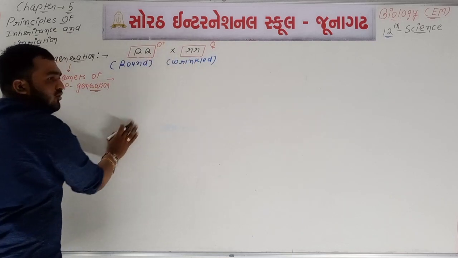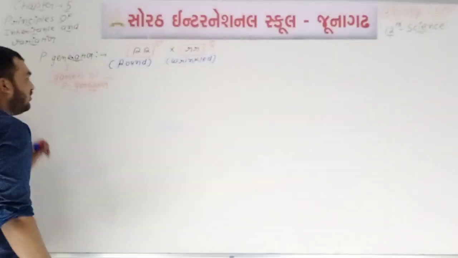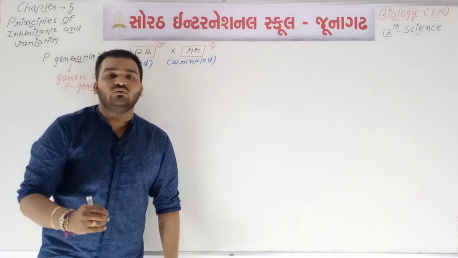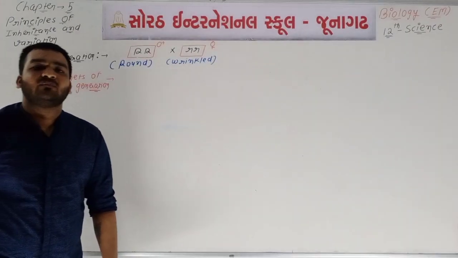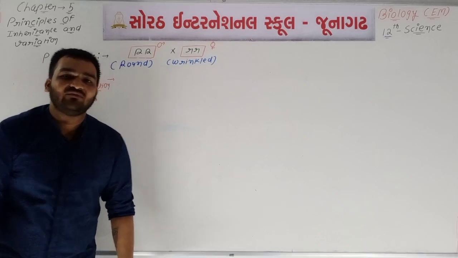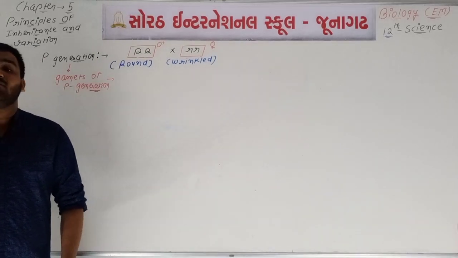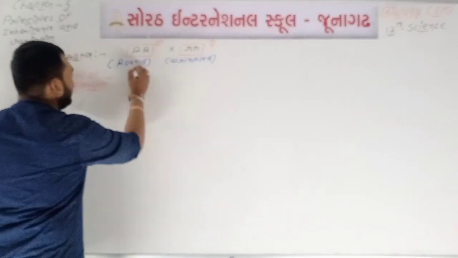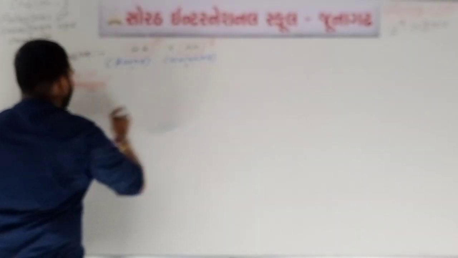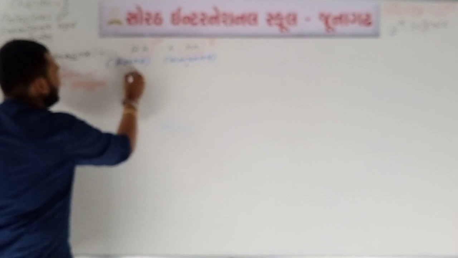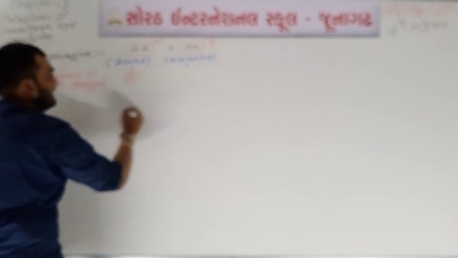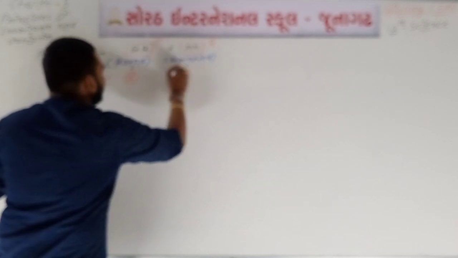Both are homozygous pairs, and you know that a homozygous pair will produce the same type of gametes. And a heterozygous pair will produce different types of gametes, but the number will be the same. So here, if we talk about the gametes, then each parent will produce the same type of gamete. This one will produce capital R and that parent will produce small r.